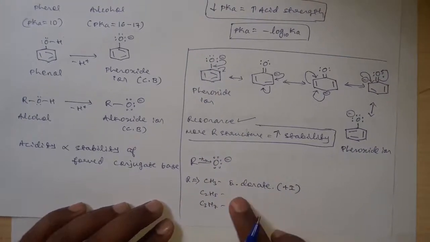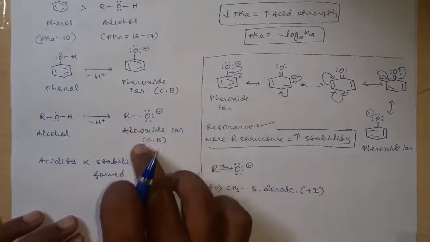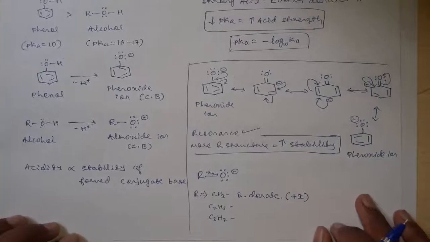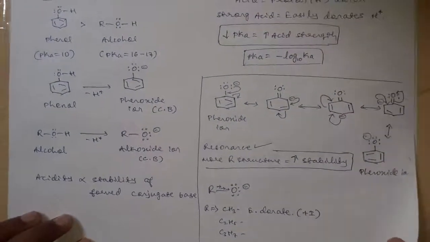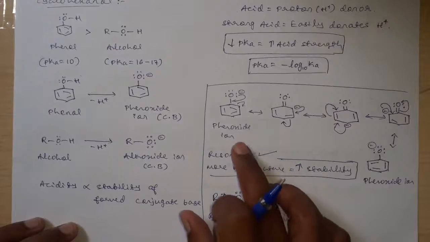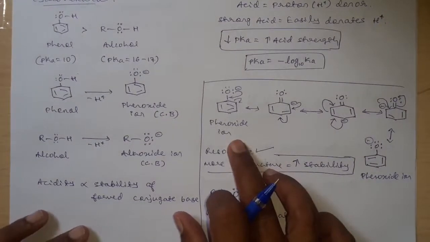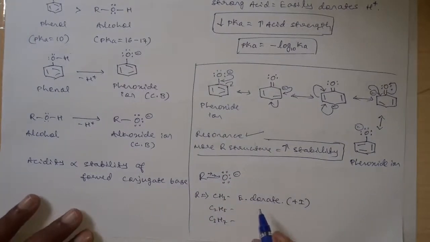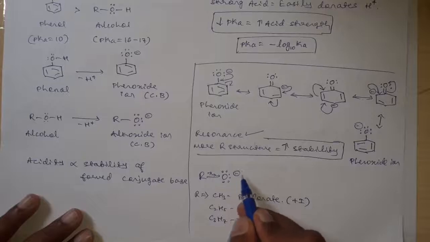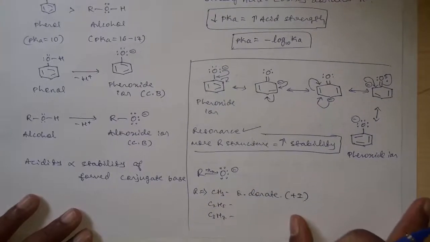Therefore, because of this reason, phenol is more acidic as compared to alcohols, only because of the presence of a stabilizing factor. Here the resonance effect is governing the stabilization of the phenoxide ion. Here the inductive effect is destabilizing the formed negative charge on the oxygen of an alkoxide ion.